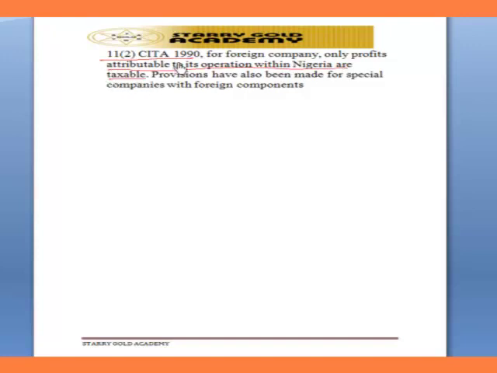Also note that provisions have also been made for special companies with foreign components. These companies include companies that are in the business of air, sea, and telecommunication. Telecom. They don't put telecom here. So what are we saying here? Your MTN that has a foreign component, of course.